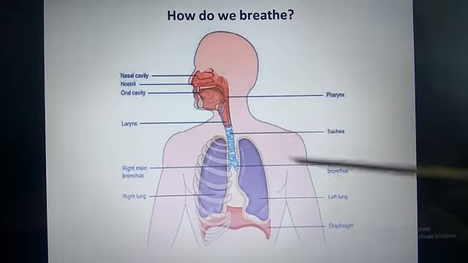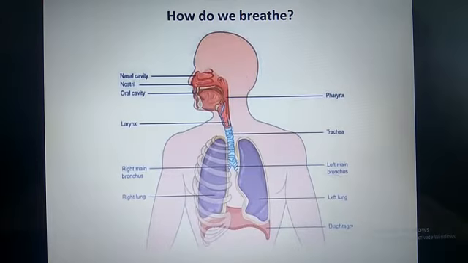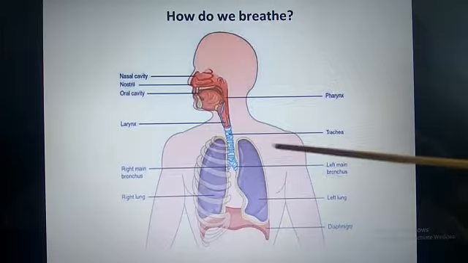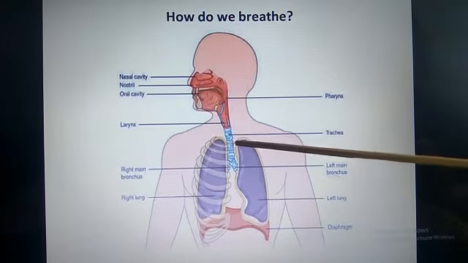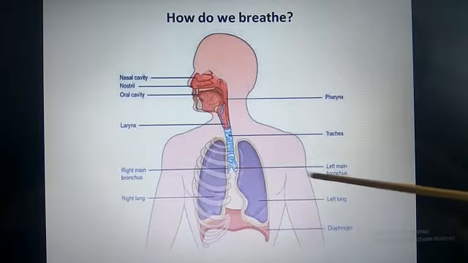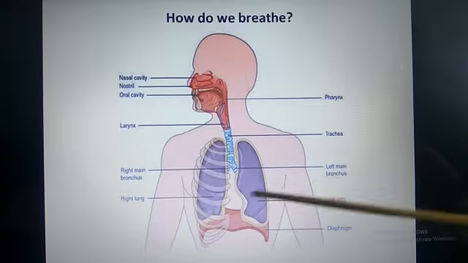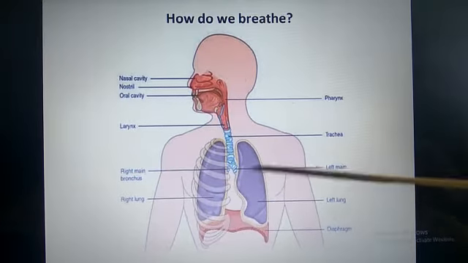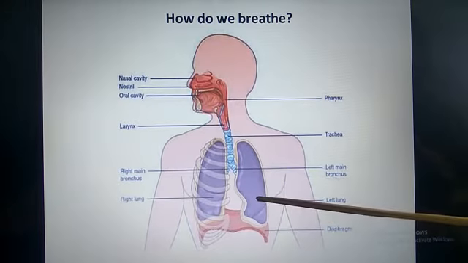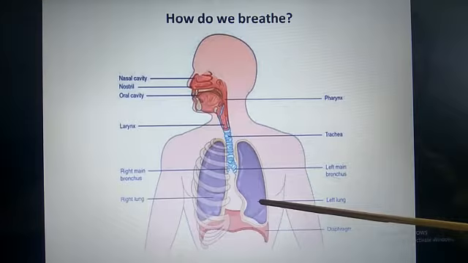Larynx is also known as voice box. From there, the air will rush to the trachea, called windpipe, and from there they will go to the bronchus on both right and left side, and from there they will reach both sides of the lungs.